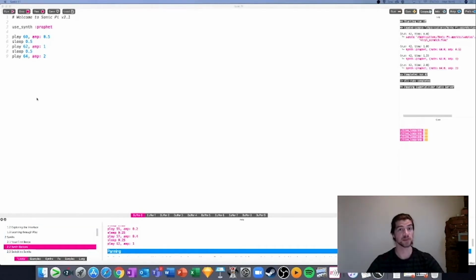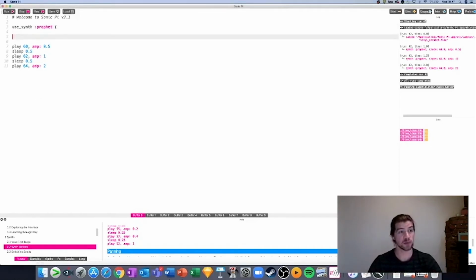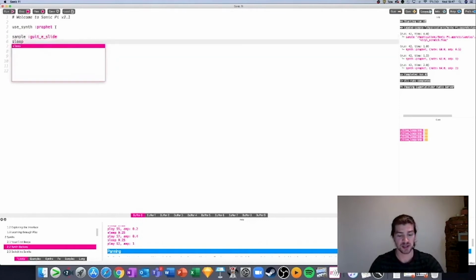So now that we've learned how to build a basic melody, increase and decrease the sound of notes, and make it sound cool, it's time for us to add some new functions. Now this function we're going to add next is called sample, and it's what we do to add a new sound on and layer the music up bit by bit. You add it by going into your code under the synth but before the notes, or actually you can do it anywhere between the notes if you'd like as well, adding the word sample, space, colon, and then you can choose from this drop down what you like to add. Now my favourite one is called guitar_e_slide, and I think it sounds best when there's a pause after it as well, so I'm going to add a sleep function as well. Here's what it sounds like.